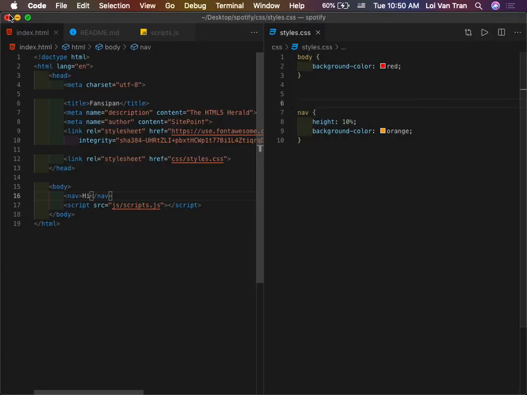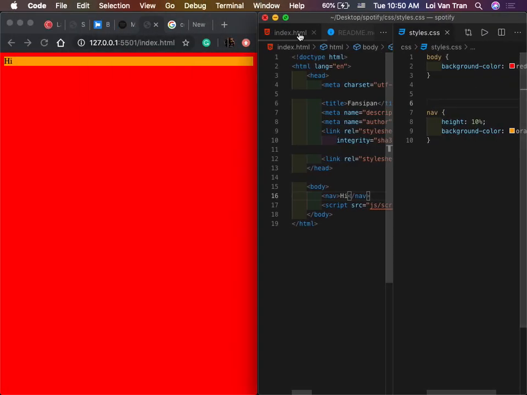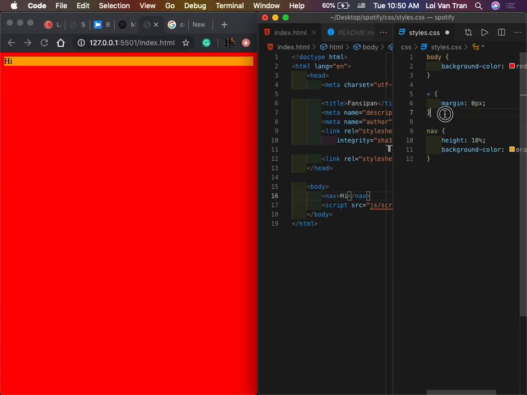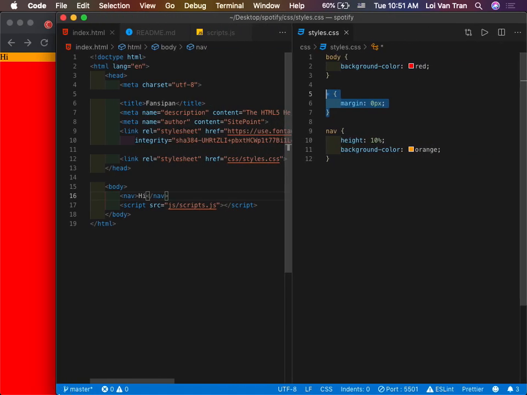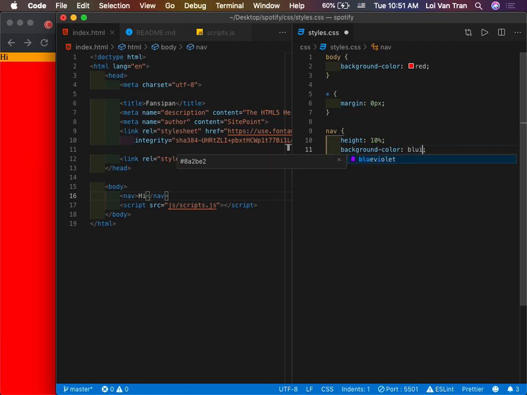Okay, let me go ahead and switch this to the side. So that's why I'm gonna go ahead and do star, which means select everything. Select everything and give it 0 margin. I save it. And my live server, the extension called Live Server, which you guys can see right here, it's running on port 5501 down here on the right. And obviously, whenever I update the file and save, it's going to update. Save it, and it updates. Any questions so far, guys?